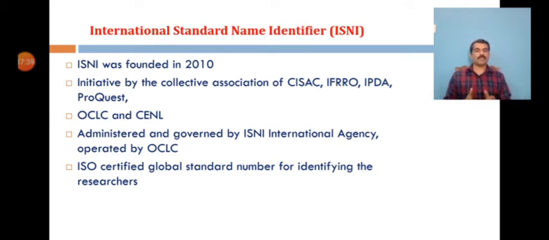This is also a globally certified standard number for identifying the millions of contributions to creative works, and those active in their distribution, including researchers, inventors, writers, artists, producers, etc. So all can have an ISNI ID. It can harvest data from a huge number of sources, and many people already have ISNI numbers. It now holds around 9.8 million identifiers according to its statistics, and this is all about research identifiers.